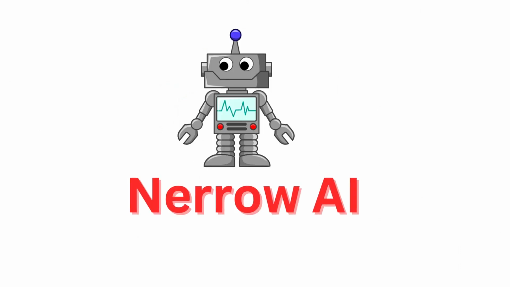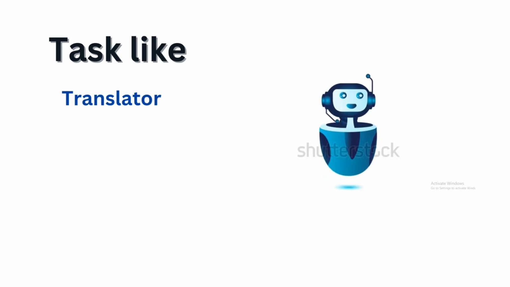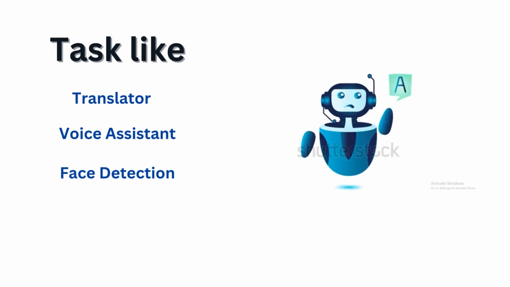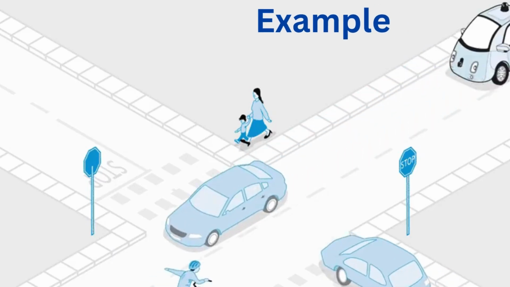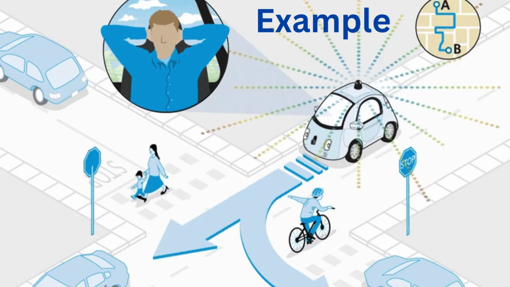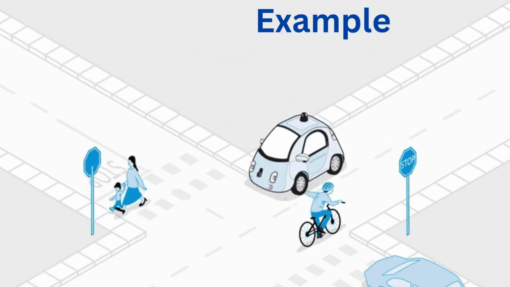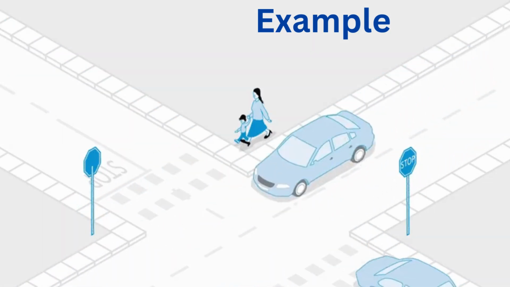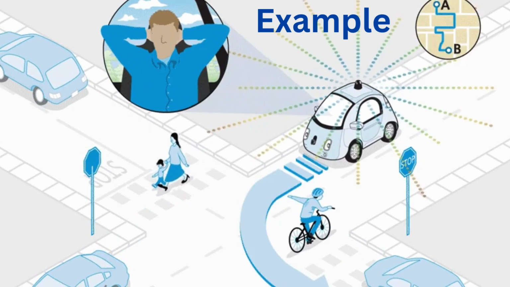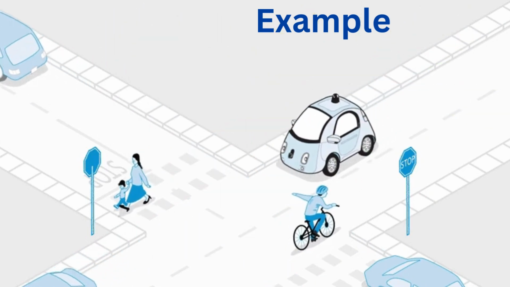First type is narrow AI. Narrow AI is task-specific AI. It can perform one job incredibly well, but that's all it can do. Tasks like translator, voice assistant, face detection. Another application of narrow AI is self-driving cars that navigate roads. Narrow AI surrounds us today, but it doesn't think like humans. It's limited to what it's programmed to do.